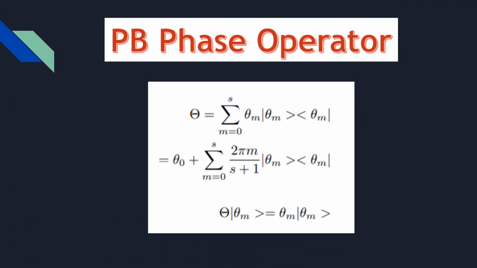We can now look at the utility of such states throughout physics. For that, we first need to answer the question, why coherent? To answer this, we define a phase operator akin to the number operator. Note that defining a phase operator has been a challenge for a really long time, and we are considering the most successful of those propositions, the PB phase operator.